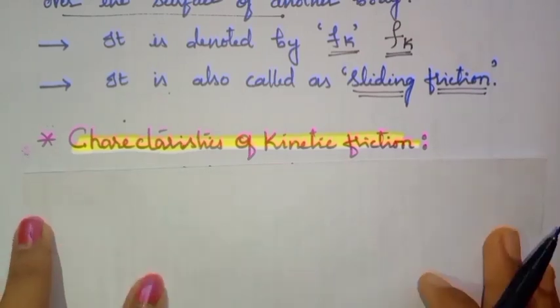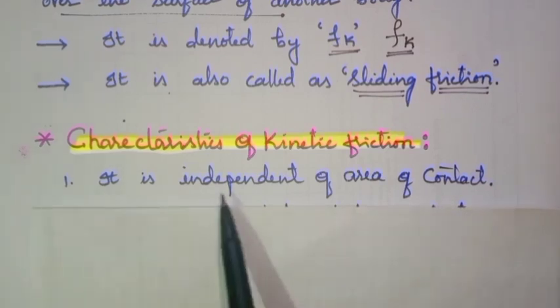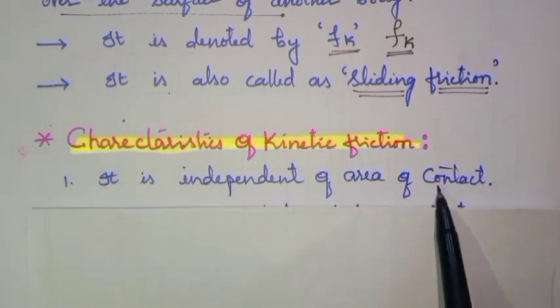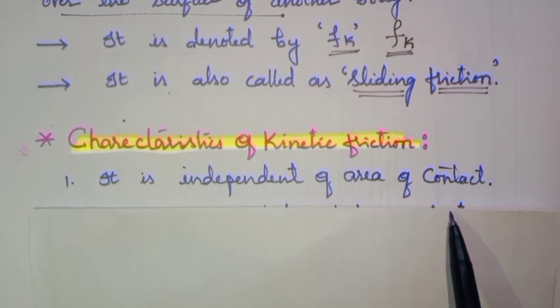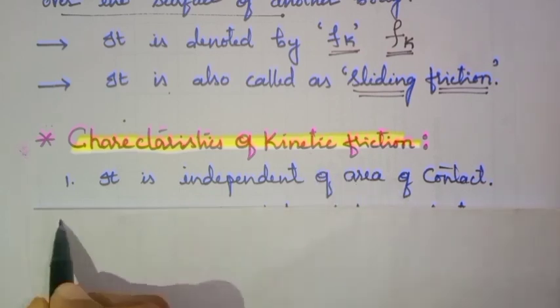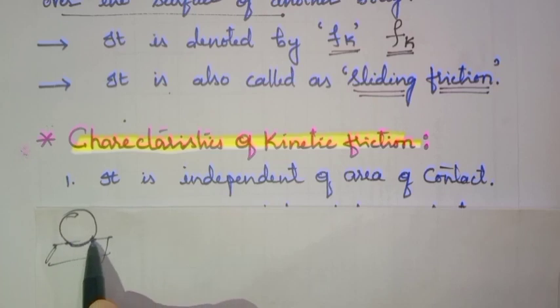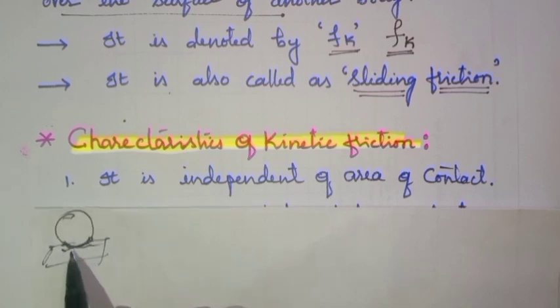The first characteristic of kinetic friction is that it is independent of area of contact. Even in the case of static friction, it had the same characteristic. Kinetic friction does not depend upon the area of contact. For example, if I place an object on a table, whatever the area in contact with the surface, it does not matter.